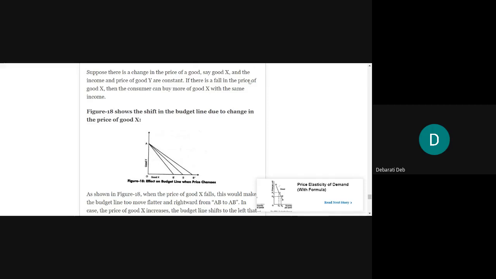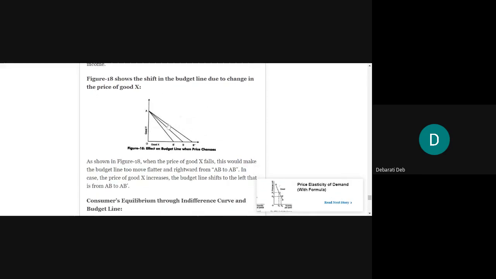If there is a fall in the price of good X, then the consumer can buy more of good X with the same income. If the consumer wants to buy more of good X, he can do so because the price of good X has fallen. Now look at the diagram. This figure shows the shift in the budget line due to a change in the price of good X. Here you see, when the price of good X falls, this makes the budget line move flatter and rightward from AB to AB double dash. Previously it was AB.